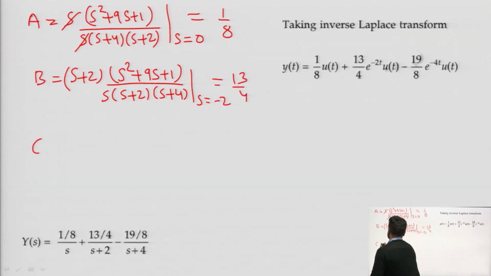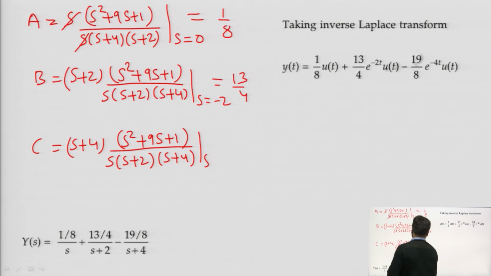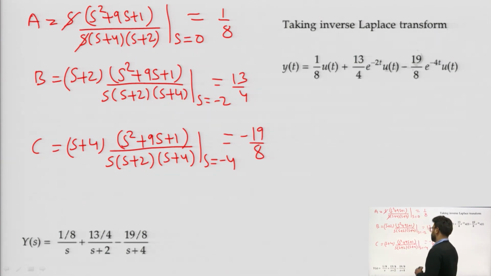We get the value of C as (s plus 4) times (s square plus 9 s plus 1) divided by s(s plus 2)(s plus 4), at s equals minus 4, which gives minus 19 by 8. So, here we get the value of Y(s) as this one.